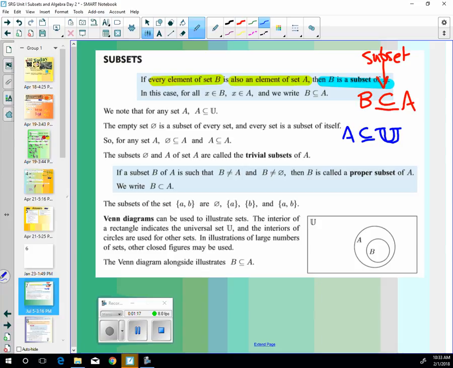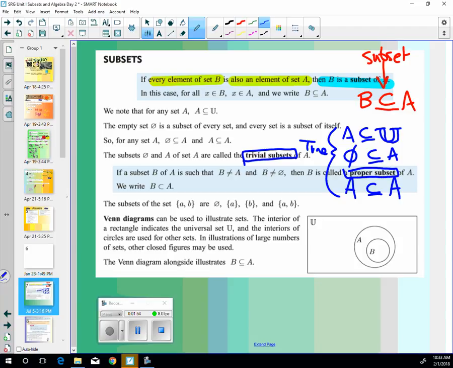True. Is the empty set a subset of A? Yep, that can happen. Is A a subset of A? Yeah. All of these are what they call the trivial subsets, but what's neat about these is these are all true. And you can use those. But if B is a subset of A such that B is not equal to A, and B isn't the empty set, then B is what they call a proper subset.